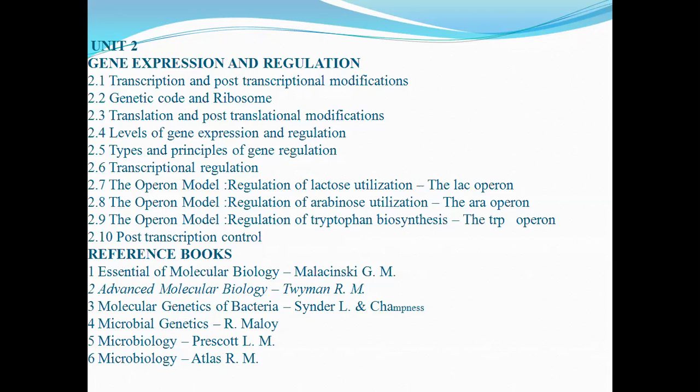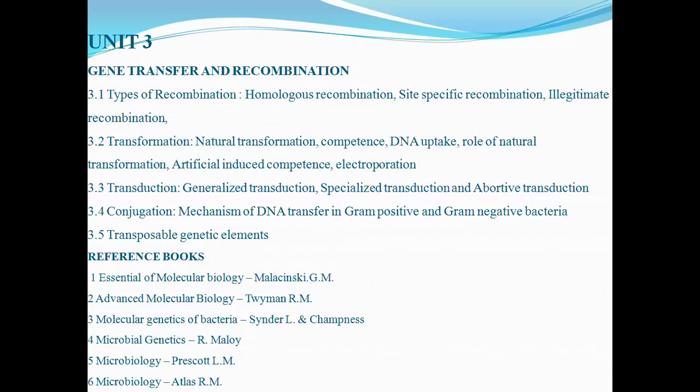Now, you all might have studied in previous standards the word operon. Jacob gave the word operon. What is an operon and which are the different types of operon, that we will be studying. Here particularly 3 operons are to be studied, that is lactose, arabinose and tryptophan. So overall in this unit we will be focusing mainly on the gene. Here is also a long list of reference books which will be helpful for you to understand. Now moving over to unit number 3.